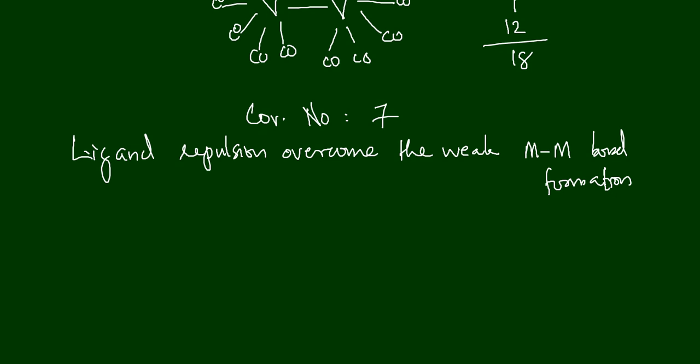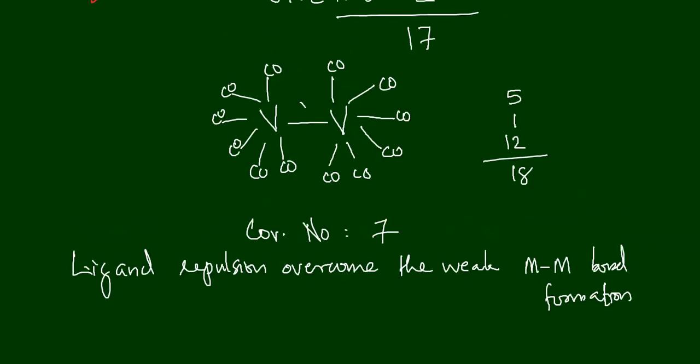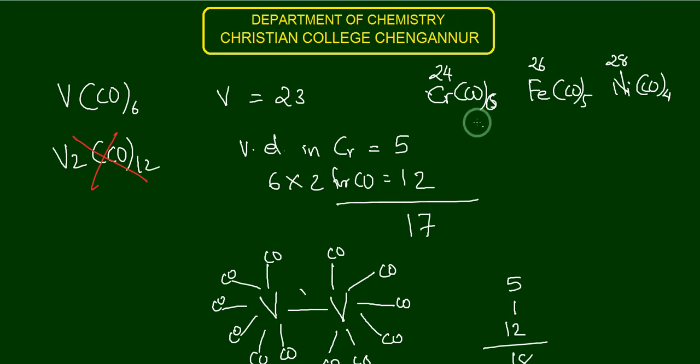However, we have to understand certain facts about that. It is less stable than other mononuclear carbonyls obeying the 18 electron rule. We already saw some mononuclear carbonyls: Cr(CO)6, Fe(CO)5, Ni(CO)4.